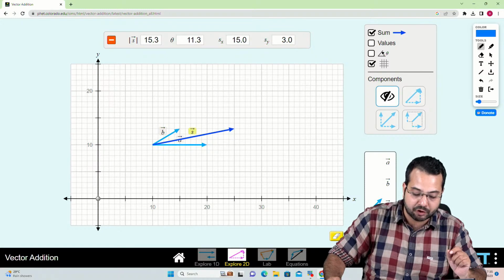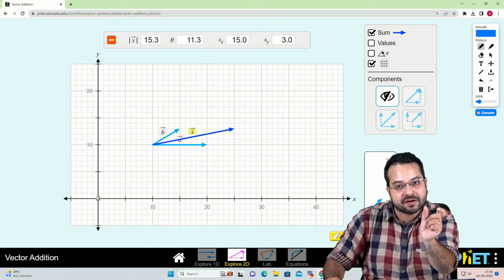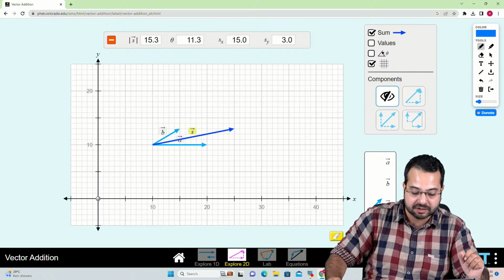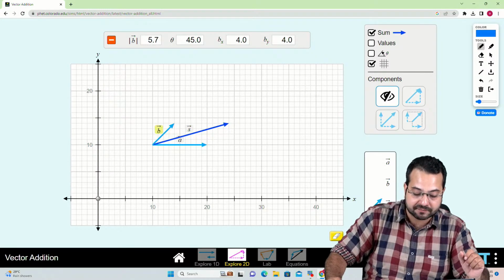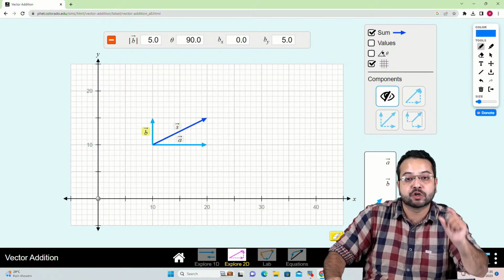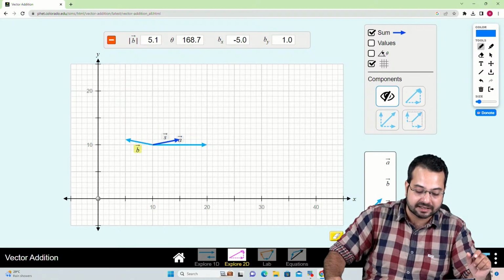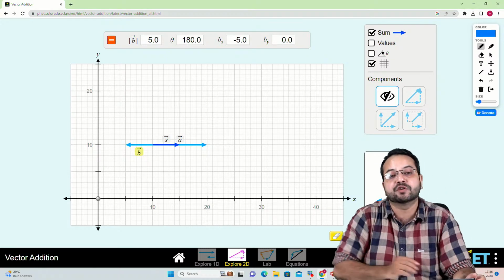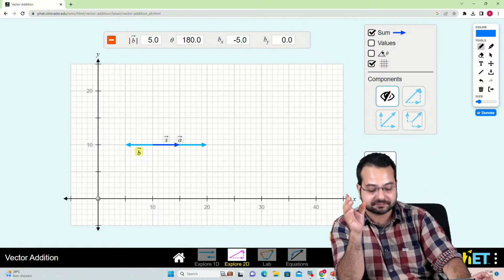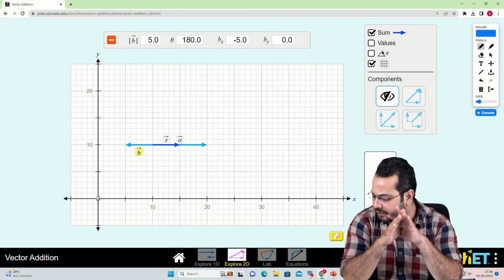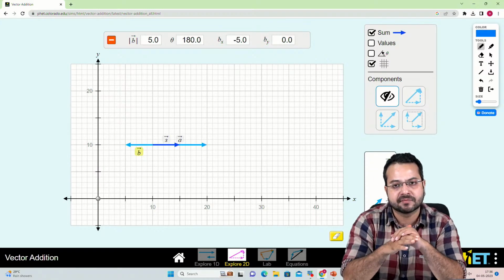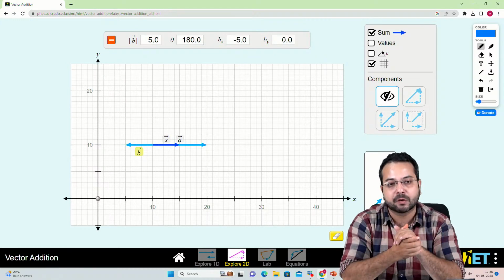So what do you observe? That the magnitude of the resultant has reduced. The magnitude of vector S has reduced. Now rotate it further, further, further. So you see that the magnitude is decreasing, decreasing, decreasing, and here the magnitude is going to be minimum. Is this clear everyone? Did you enjoy this visualization? If yes, then quickly give me a thumbs up, quickly give me a yes.